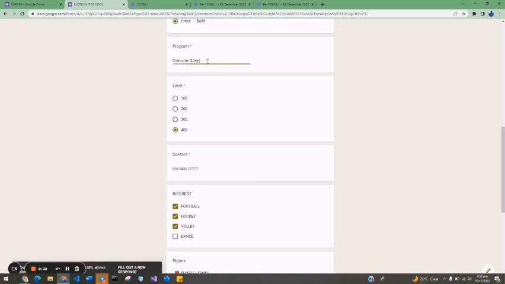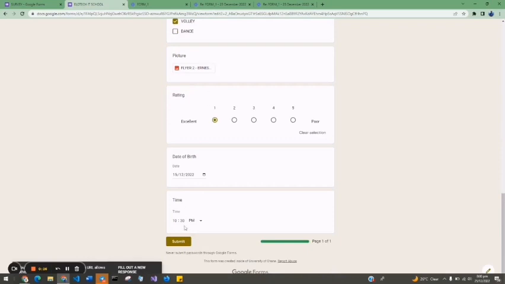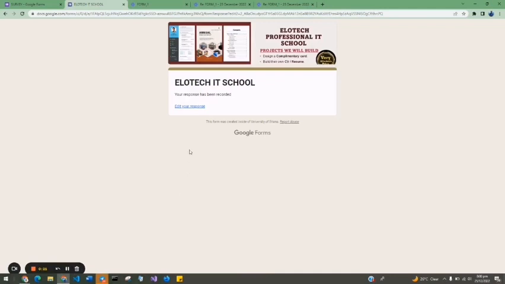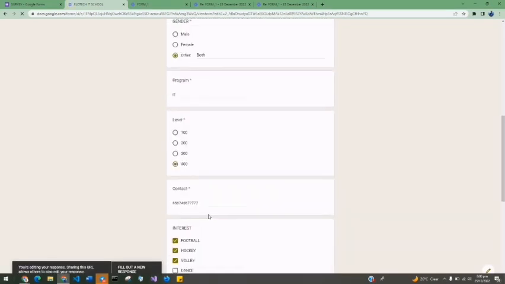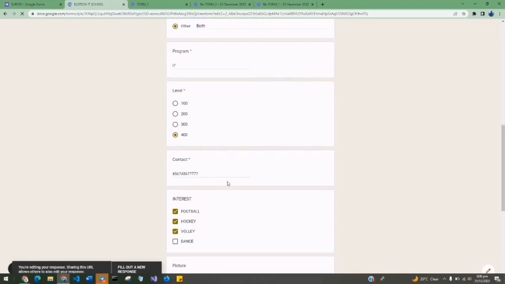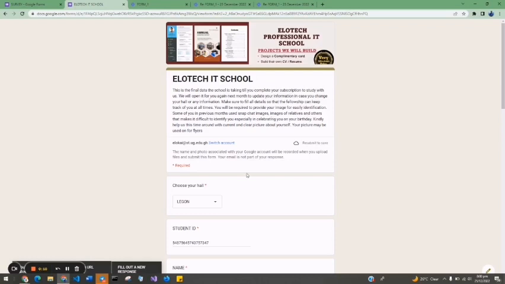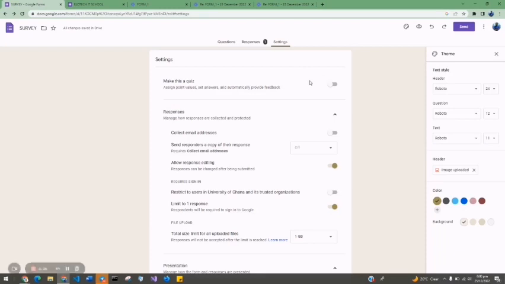So instead of submitting twice, let's go and change this to IT. If you go and submit this form again, this form will still be here for you. If you click on edit, you can see all the form. You can change something. So this person cannot fill the form twice, so there's not going to be any duplicate in the form. Let us go back to the actual form here. Okay, let us go to the questions here.